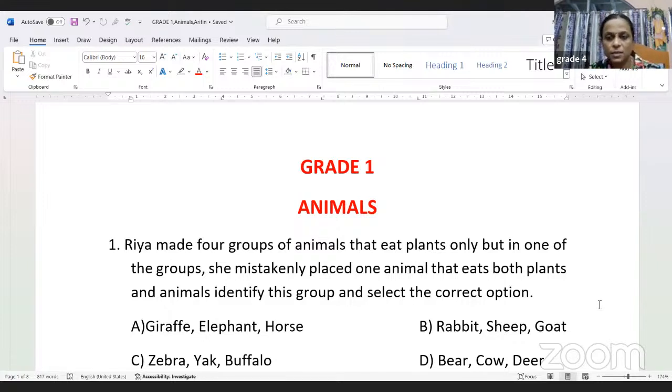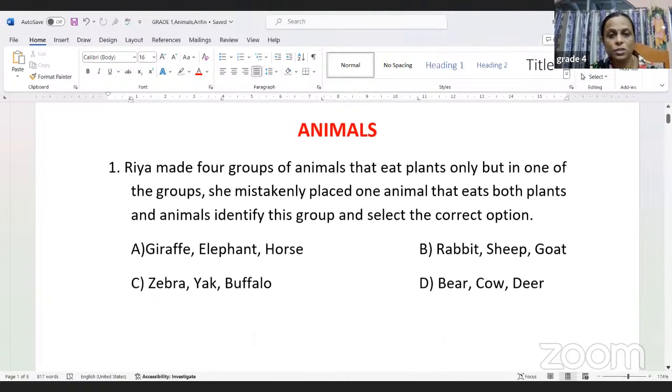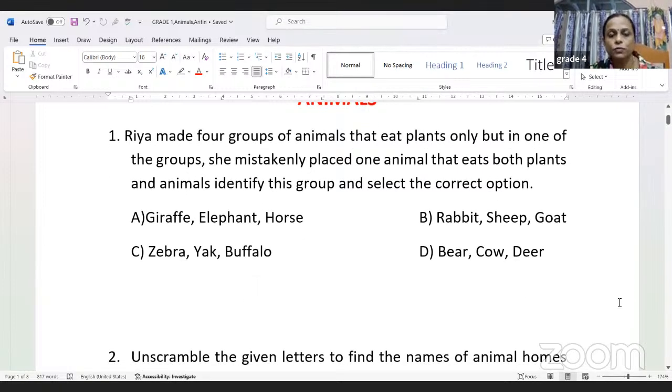So let us discuss the questions, my dear students. So first one, I have some questions for you. Ria made 4 groups of animals that eat plants only, but in one of the groups, she mistakenly placed one animal that eats both plants and animals.